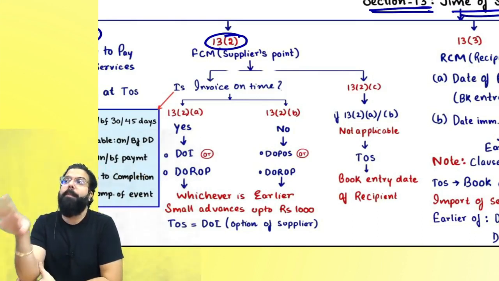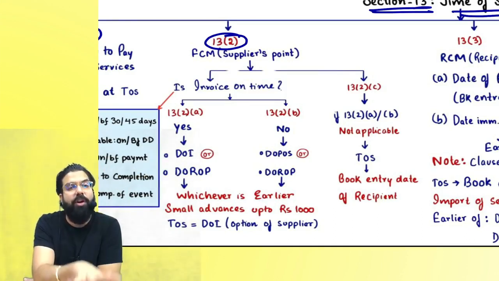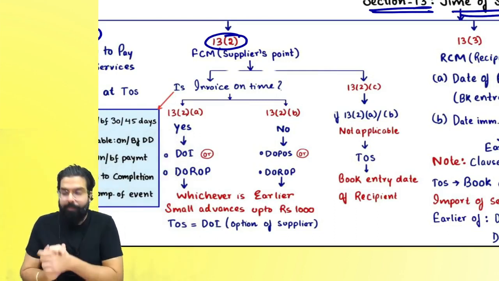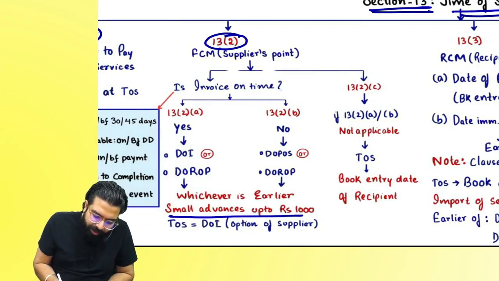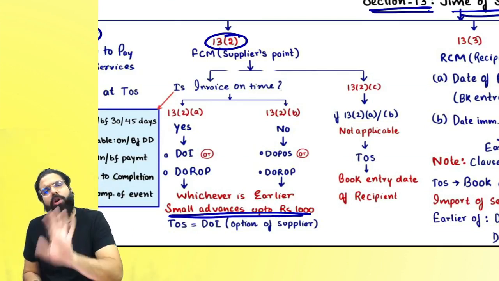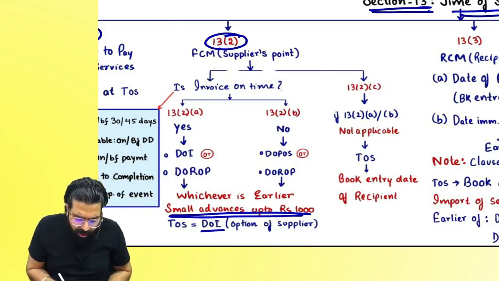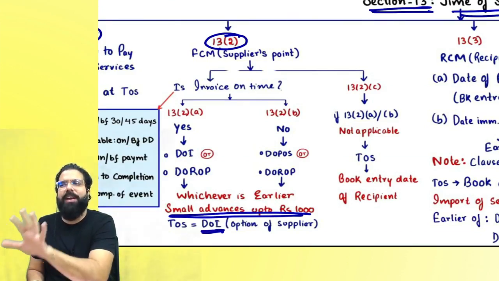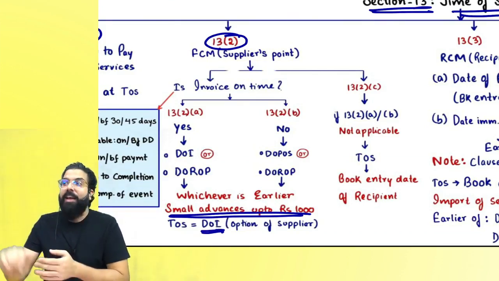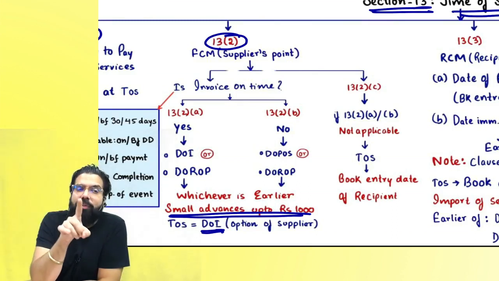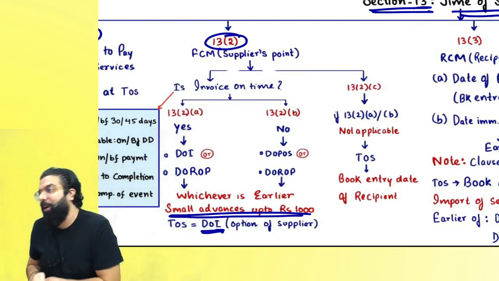Always remember, a supplier of service is required to pay GST on advance also. But if there is a small advance up to ₹1,000 received by a supplier, then it is his option. He can pay now, or he can pay on the date of invoice. Always remember one thing, a supplier of service has to raise an invoice within 30 days. If he is an NBFC, banking company, financial institution or insurance company, then the time limit is 45 days.